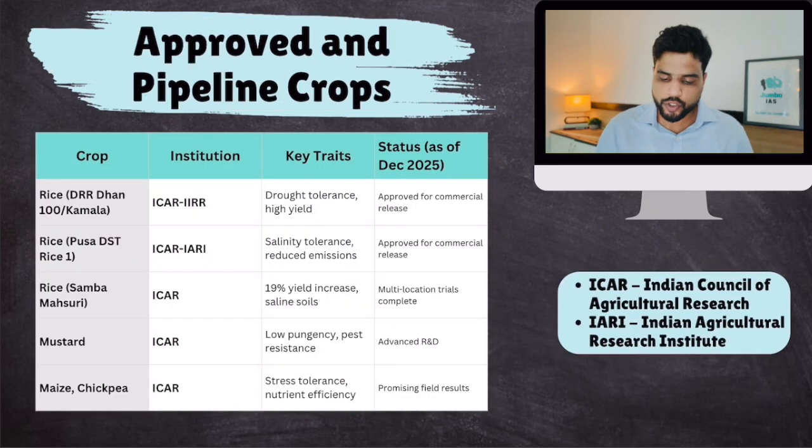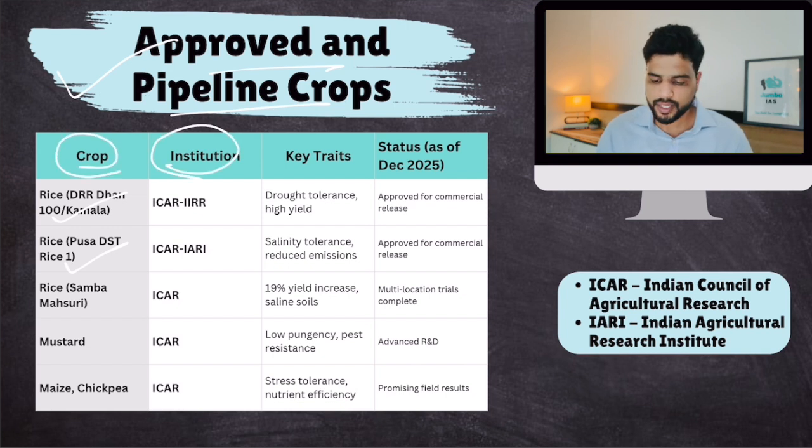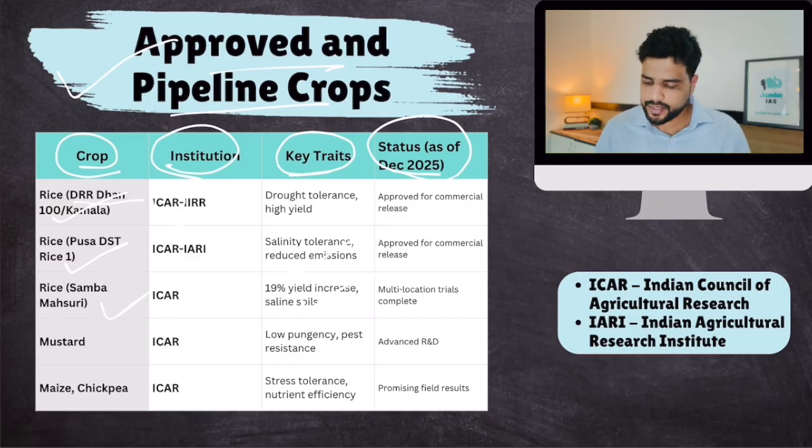CRISPR-Cas9. So here is a table, which is also given in your notes, of approved and pipeline crops. These are GE crops that were either approved or are in the pipeline of approval. This shows the crop name, the institution which produced it, the key traits added because of this editing, and the status as of 2025. So in DRR Dhan, drought tolerance, salinity tolerance; in Samba Mahsuri, yield increase, all of this. By the way, ICAR is the Indian Council of Agricultural Research and IARI is the Indian Agricultural Research Institute. These full forms are also given in your notes, so don't worry.